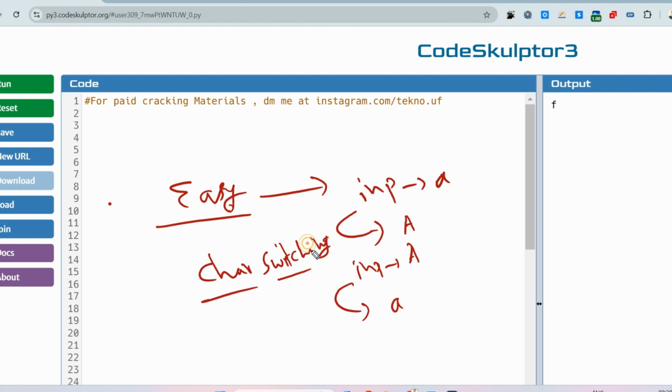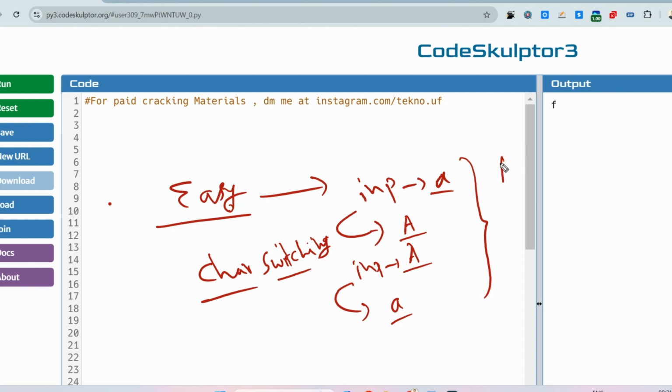This was actually asked in the recent drive of Capgemini. If you give importance to whatever I'm telling, you can clear the exam. This type of easy questions are also being asked. The first question will also always be easy.